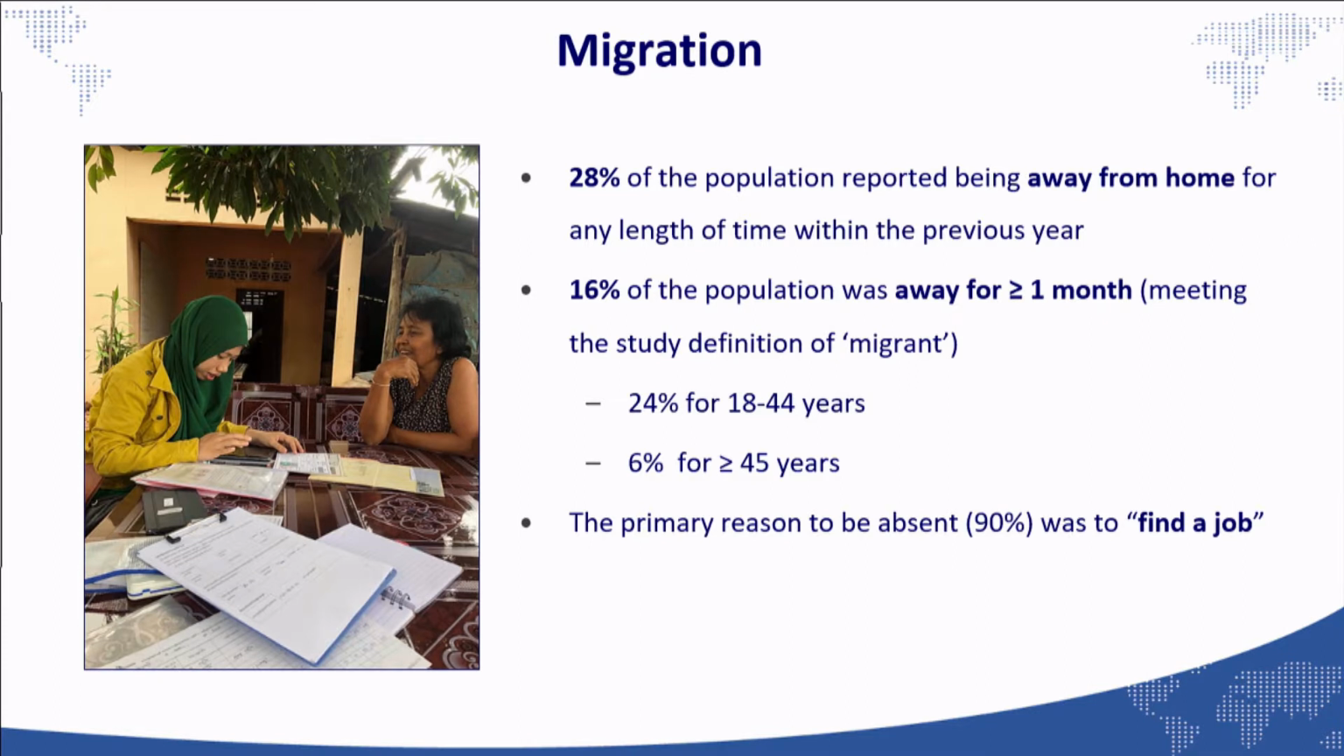For the migration concern, we found that 28% of the population reported being away from home for any length of time within the previous year, and 16% of the population was away for 1 month or more, which is the definition of migration in this study. We found that the percentage of migration in the age group from 18 to 44 years old is higher than in those 45 and older.